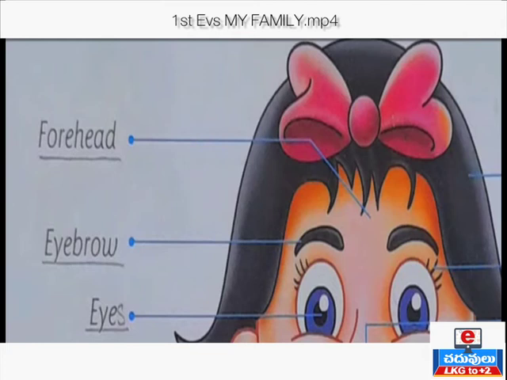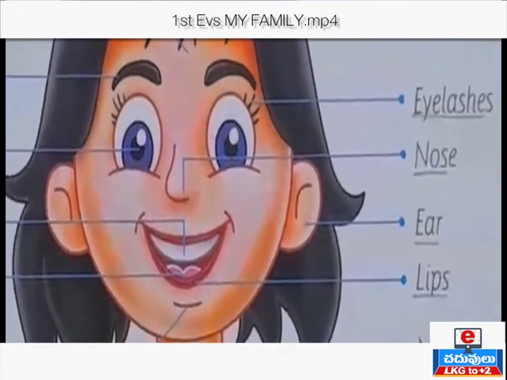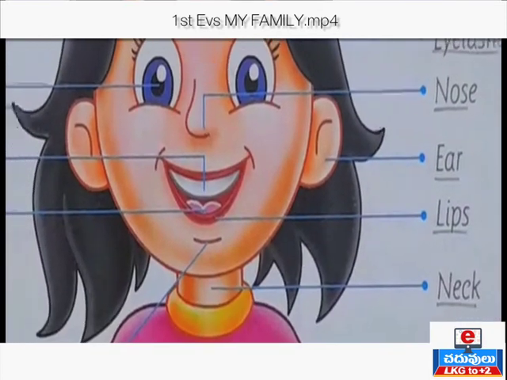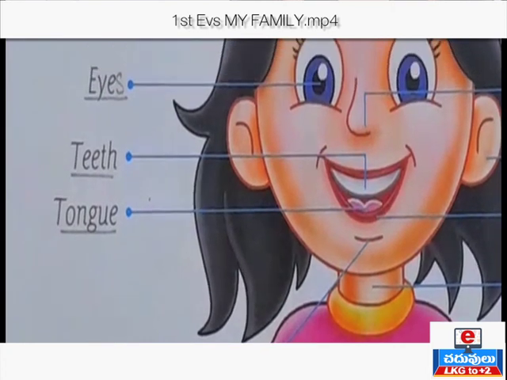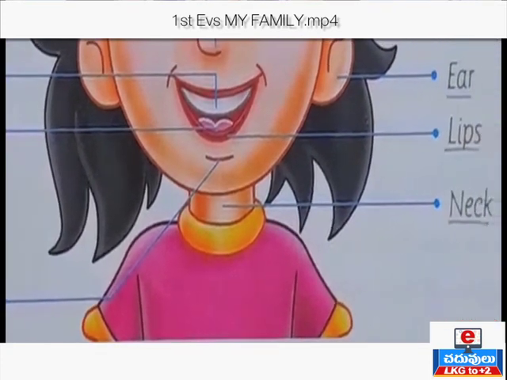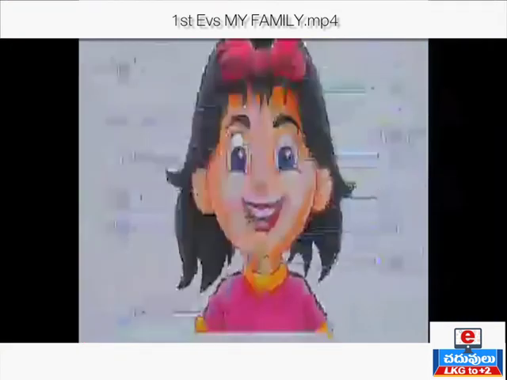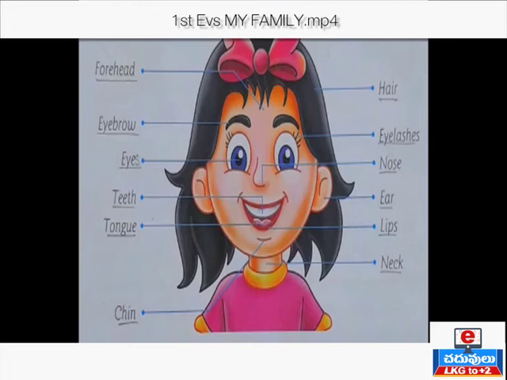After the forehead, the thick lines of hair above the eyes are called eyebrows. The face also has eyes, ears, lips, teeth, tongue, chin. Below the head is neck. Below the head, what is that? It is neck. It connects the head to the trunk. This is the parts of the head.